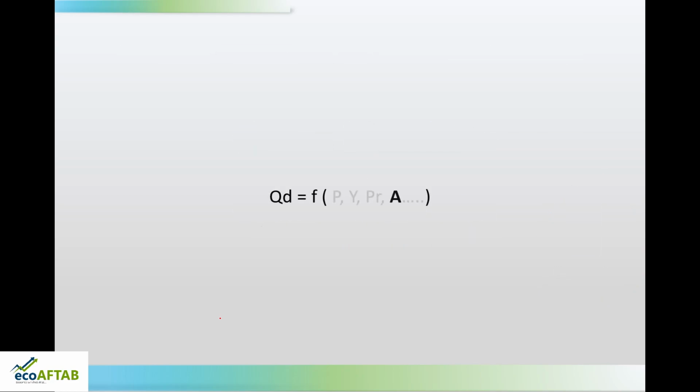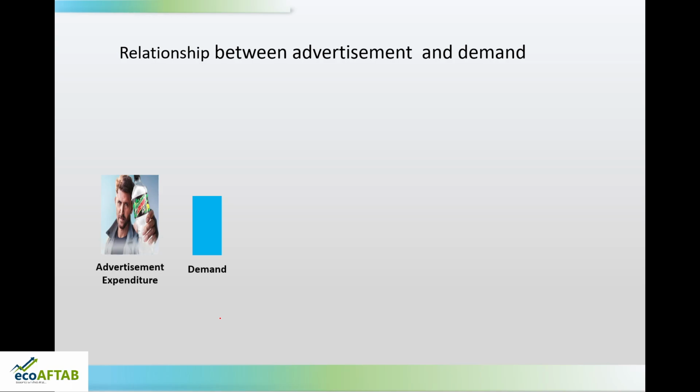Now, going back to the demand function, if I bring into the picture advertisements, keeping other things constant, what will happen? So, if quantity demanded is a function of advertisement, here you can see the relationship between advertisements and demand. Recently one ad has become very famous with regard to cold drinks, where Hrithik Roshan has been the brand ambassador. So, if the expenditure of the company increases, what will happen? The psychology plays a very important role over here in advertising management. So, the demand for it also increases.